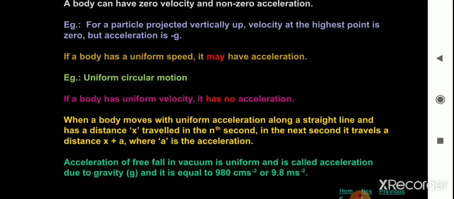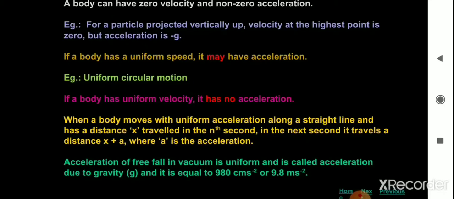For a particle projected vertically up, the velocity at the highest point is 0, but the acceleration is minus g. So a body can have zero velocity and non-zero acceleration.